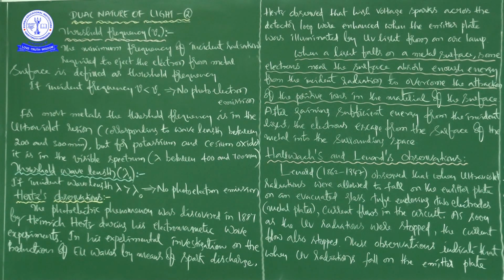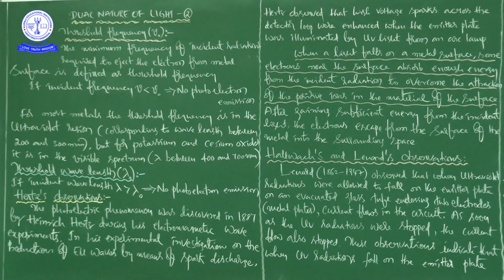See here, what I am saying is, for most metals the threshold frequency is in the ultraviolet region, corresponding to a wavelength between 200 and 300 nanometers, right? Okay, so this is the range, you just see for the exact value. In our chapter on electromagnetic waves, we had a table of the wavelength of one particular region, either the ultraviolet region or the infrared region, whatever it may be. Okay, right.